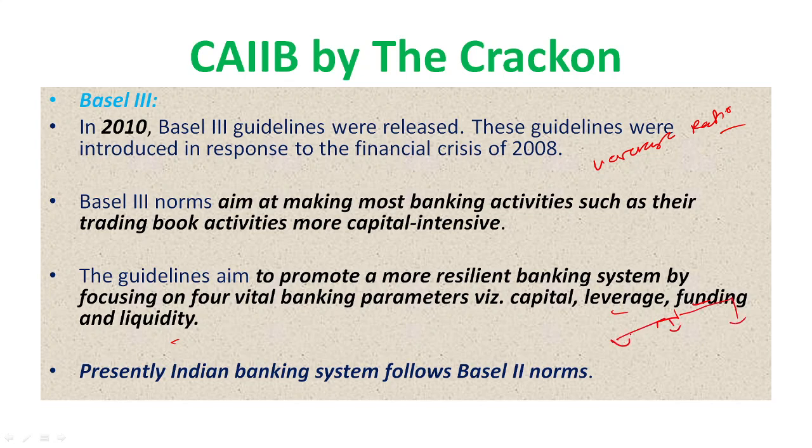The first pillar is enhanced minimum capital and liquidity requirements, so capital and liquidity requirement. The next one is enhanced supervisory review. The third one is enhanced risk disclosure and market discipline. Here, C is for capital and L is for liquidity.